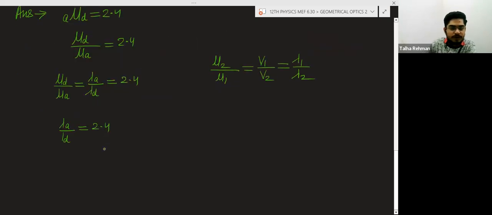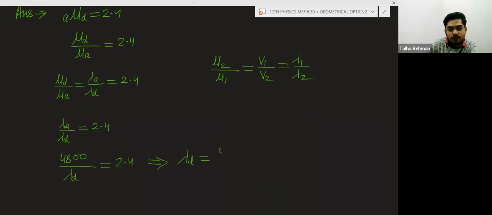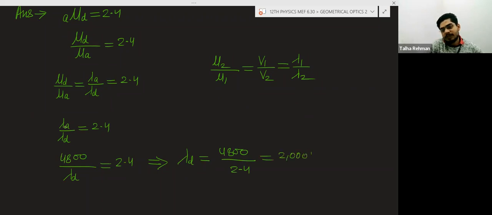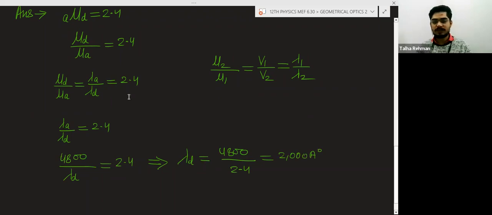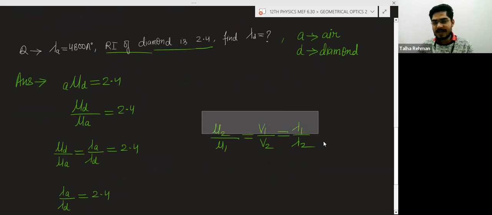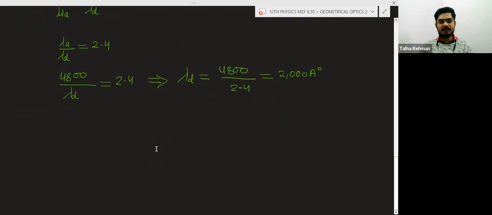Okay. So it is given that lambda A is 4800 angstrom, and lambda D we have to find, and it is 2.4. So lambda D will be equal to 4800 angstrom divided by 2.4. When you remove this point, here will be 10, and finally you will get the answer 2000 angstrom. So with the help of this relation, you can just find this.